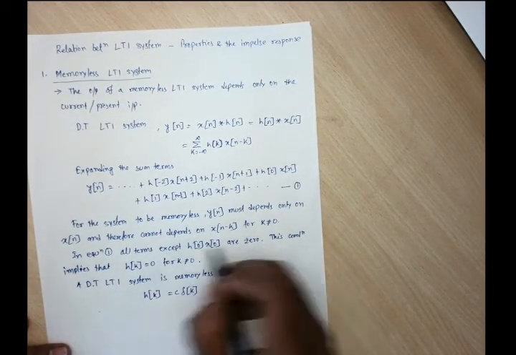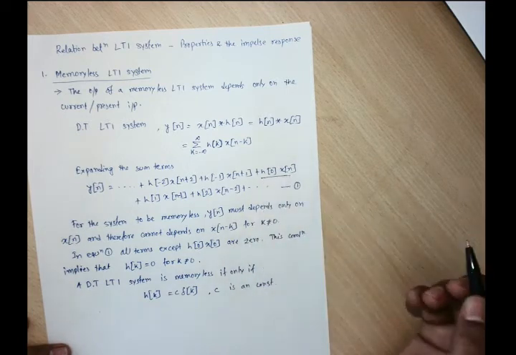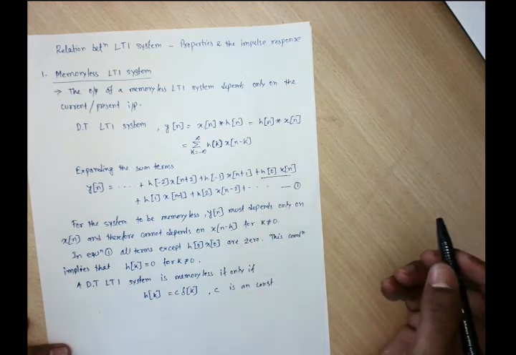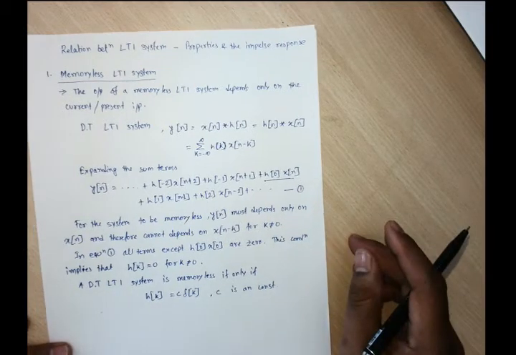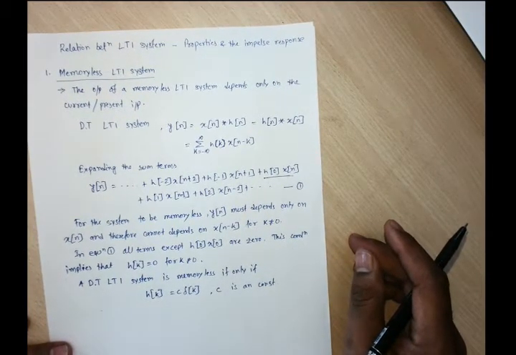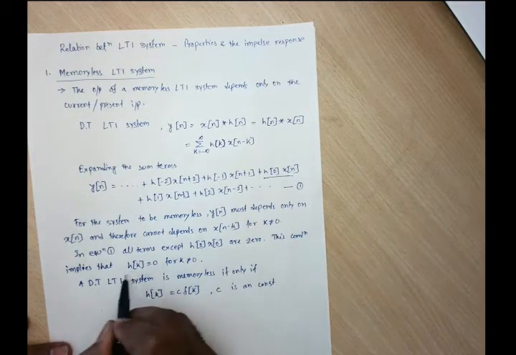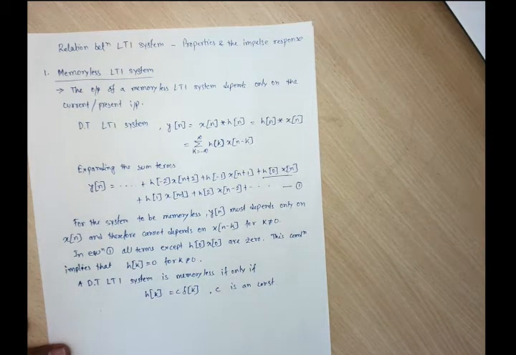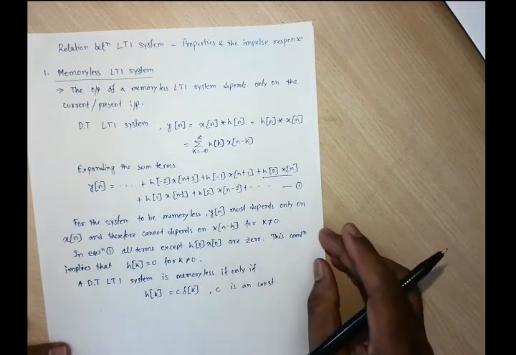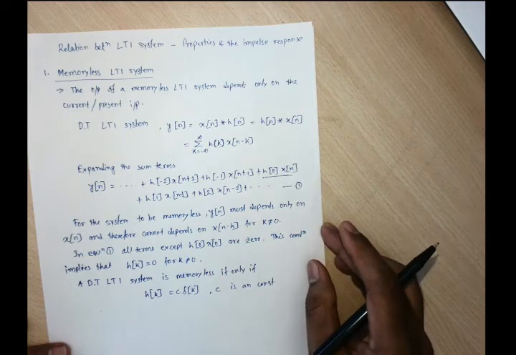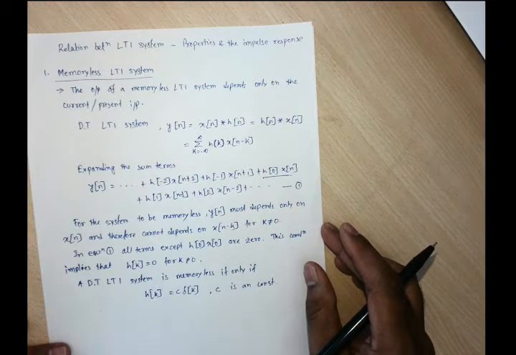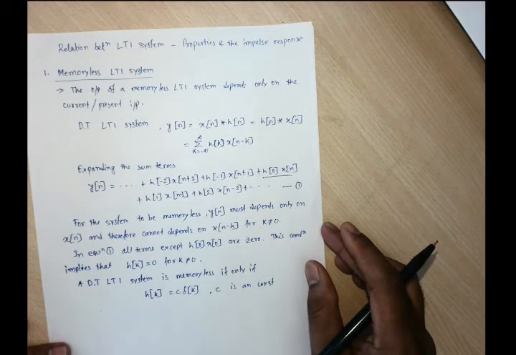All the terms other than this term must be 0, because h[0] deals with only the current input x[n]. So h[k] should be 0 for k not equal to 0. Other responses, which relate to either past or future inputs, must be considered as 0.